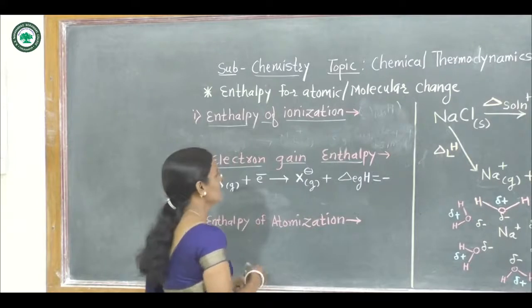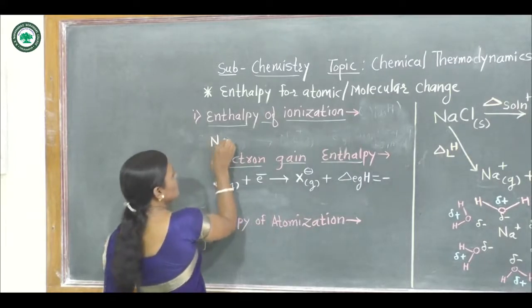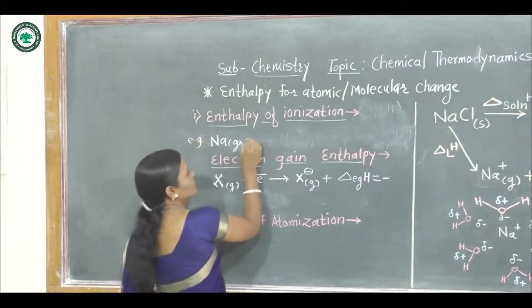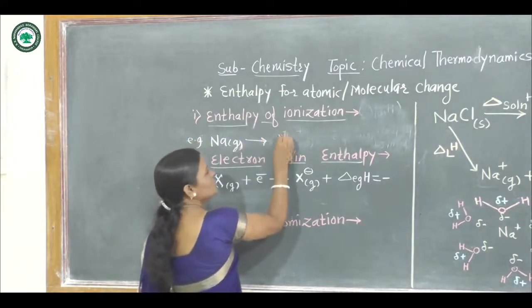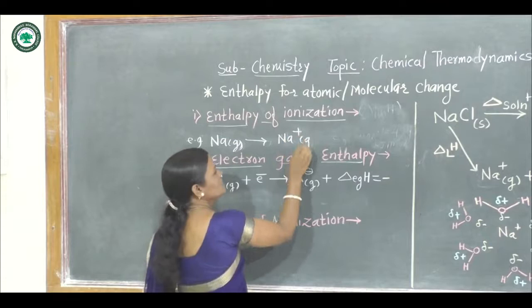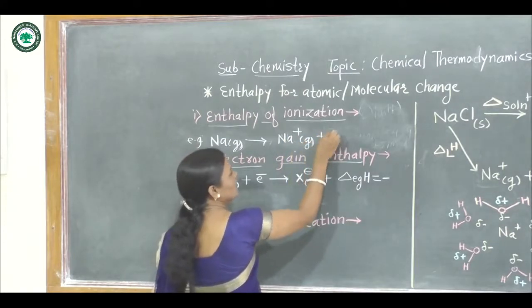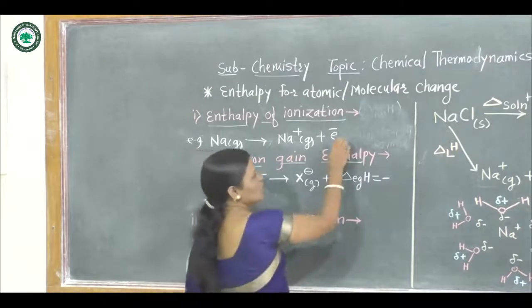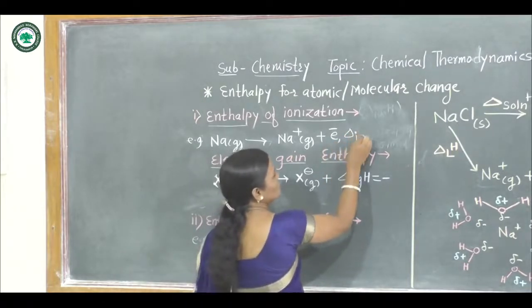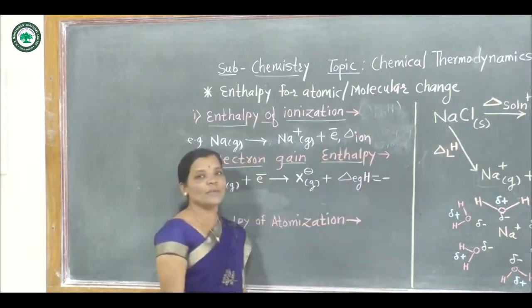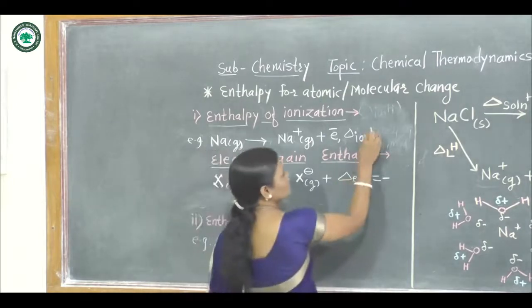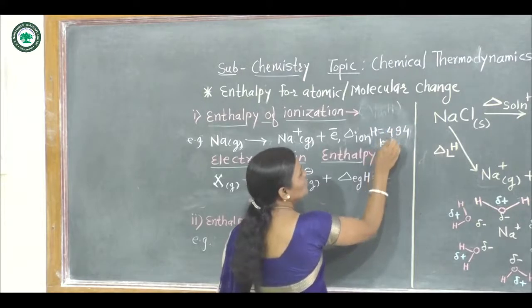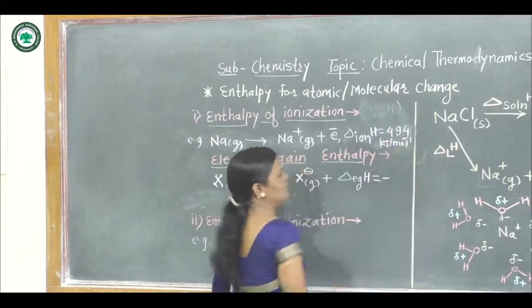For example, consider sodium gaseous form atom. After oxidation, sodium forms Na plus gaseous ion, and here one electron is lost. Now in this case, whatever enthalpy change is observed, that is found to be delta ion H is equal to 494 kilojoule per mole.